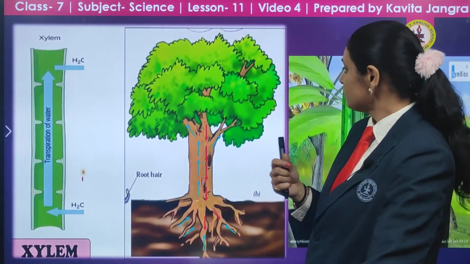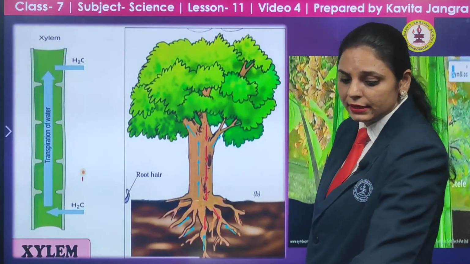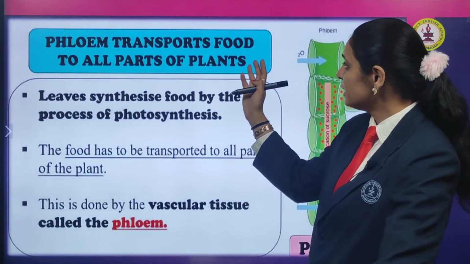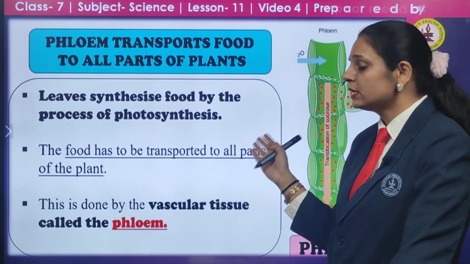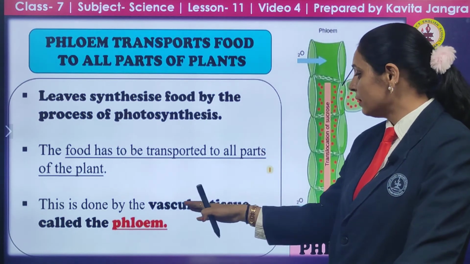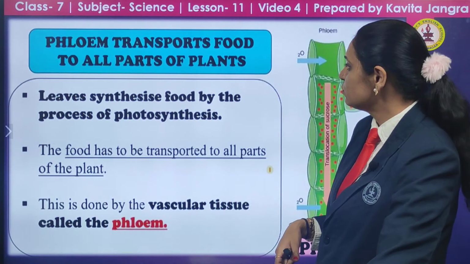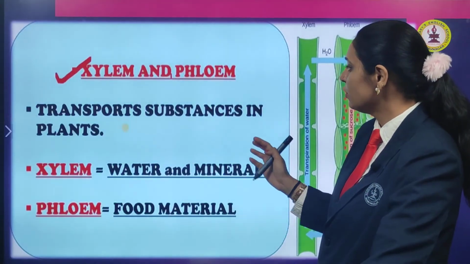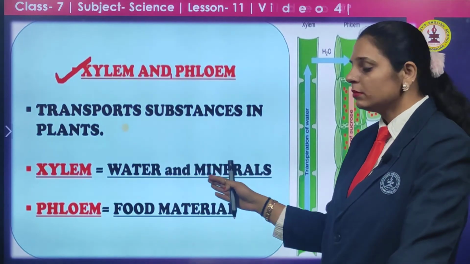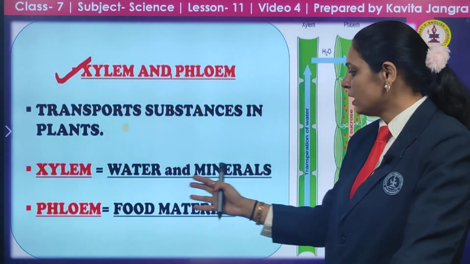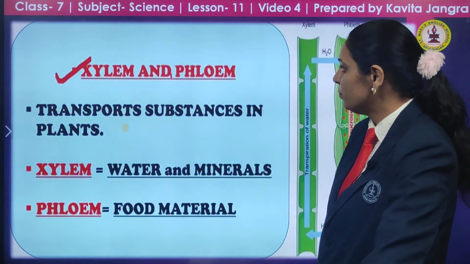Next, you can see the xylem and phloem. Phloem carries the food. Phloem transports the food to all parts of the body. Leaves synthesize food through photosynthesis, which needs to be transported, and the vascular tissue for that is the phloem. So this is how plants transport substances: through xylem and phloem. Xylem carries the water and minerals, and phloem carries the food materials to different parts of the plant.